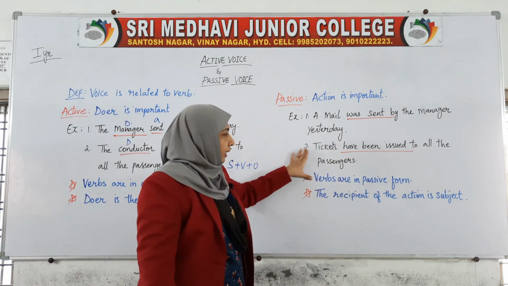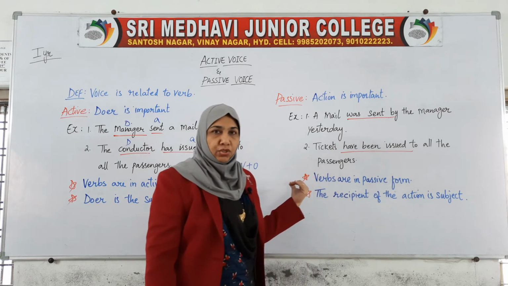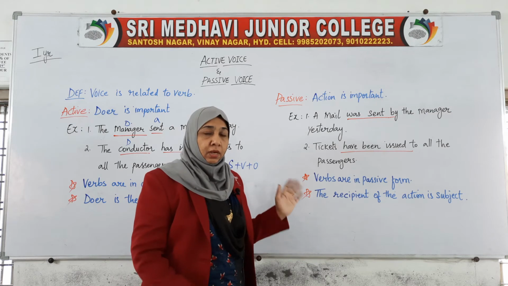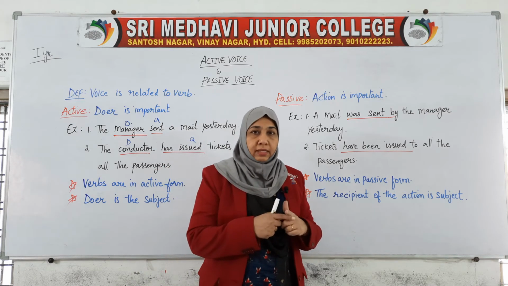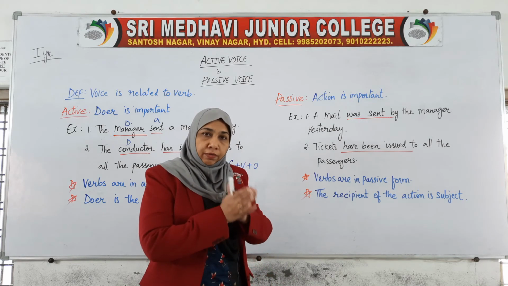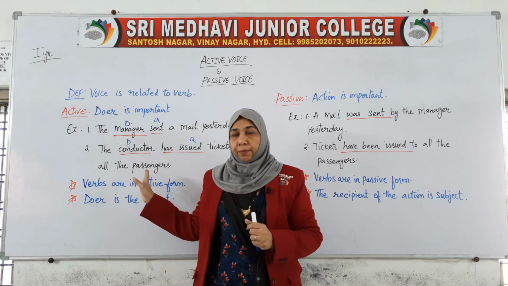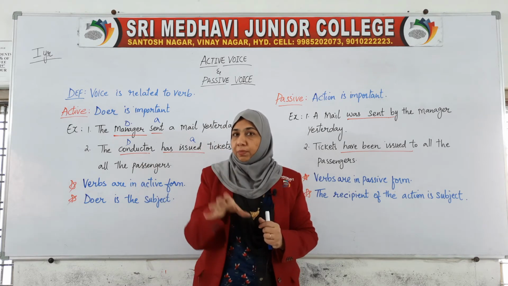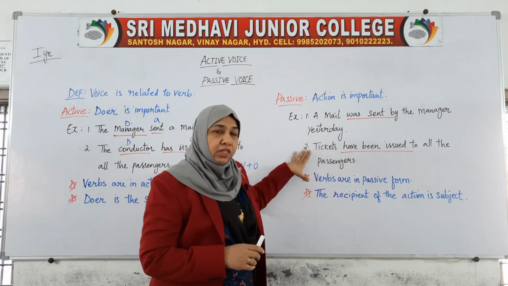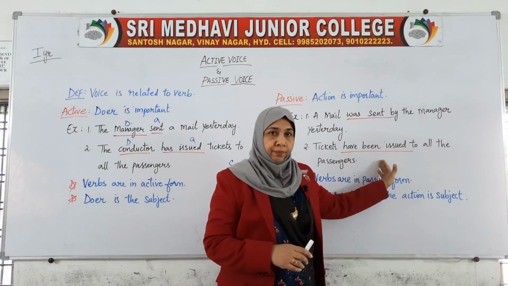Next is: tickets have been issued to all the passengers. Who issued the tickets is not the question now. That means there is no importance to the one who has done the action. In the active voice we give importance to the person who is performing the action. Here we are giving it only to the action. What is being issued? Tickets. Tickets have been issued.